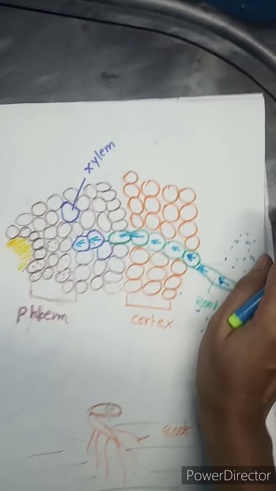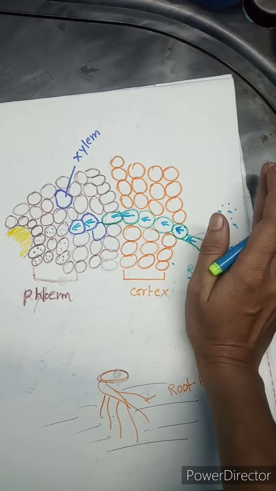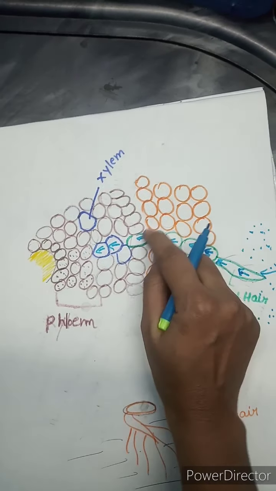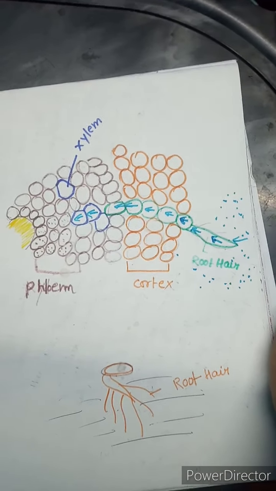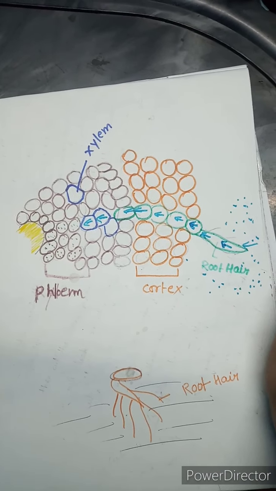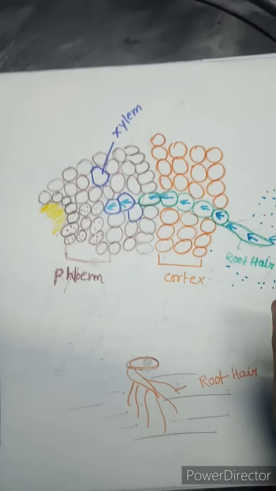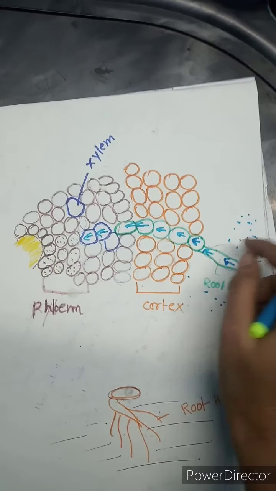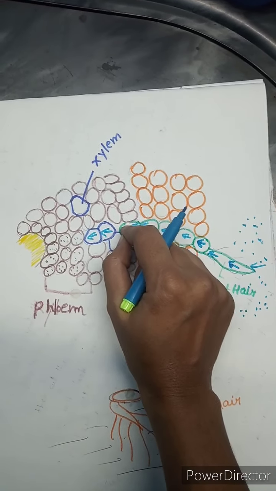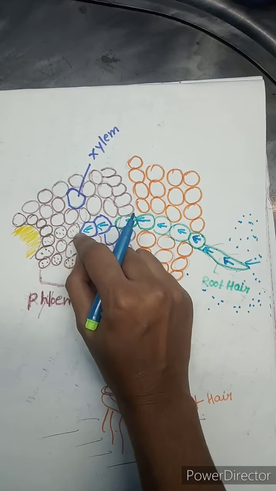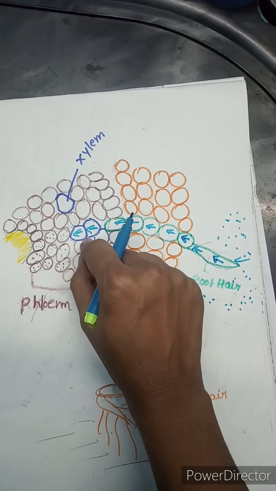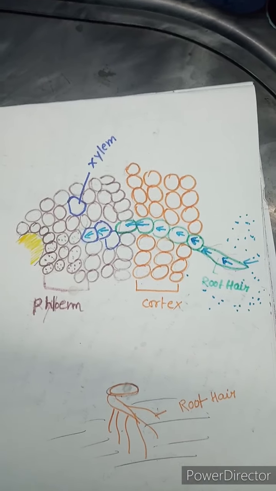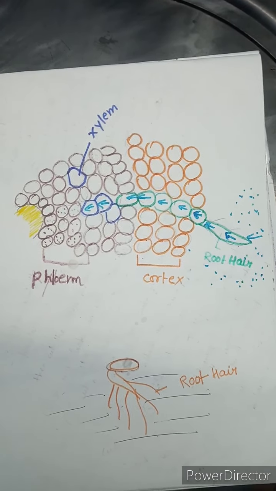There are two other ways which we call apoplast and symplast, meaning through the cells and via cell walls. You will study these in higher classes. This is not in our syllabus, that is why I am not teaching that. So water will pass from higher concentration to lower concentration, reaching the xylem, and then the xylem will transport it to different parts of the plant. So this is about how absorption of water takes place in the plant.